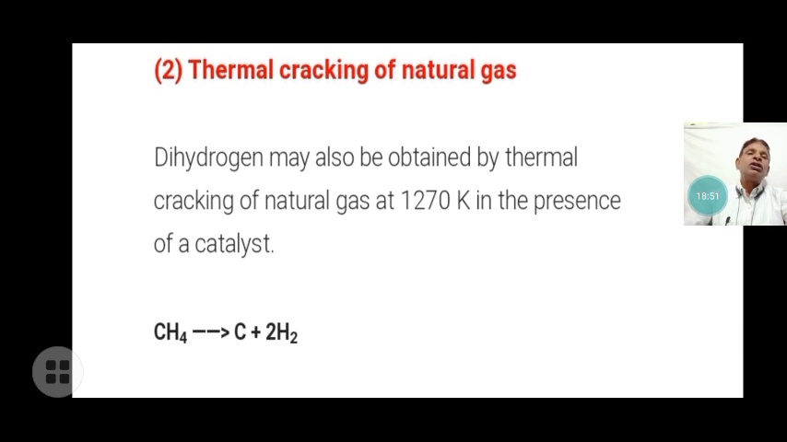Next we will discuss the properties of hydrogen and their usage, the chemical and physical properties of hydrogen and their usage.